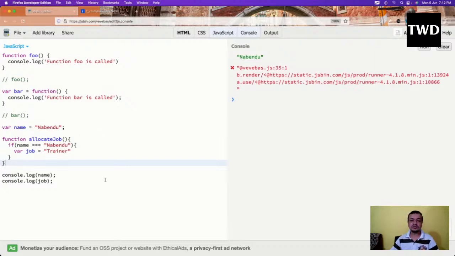We're not going to learn that; if you want to learn, go to my JavaScript beginners to advanced course. So suppose there is only var, and this var has a functional scope, not a block scope like other programming languages.